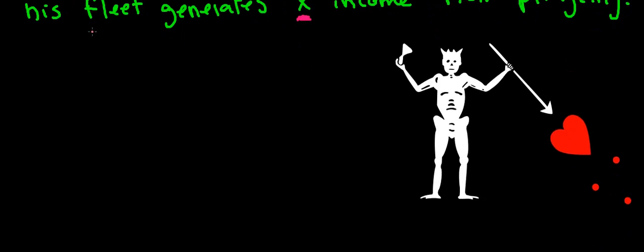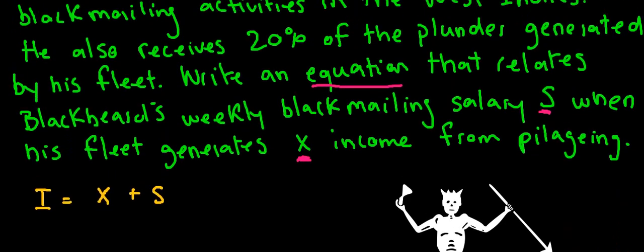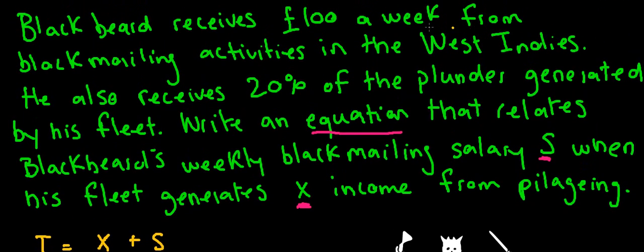So we're looking for Blackbeard's income, which is the amount that he gets from pillaging plus his weekly blackmailing salary. So let's try to find what those are. So we know his weekly blackmailing salary is 100.